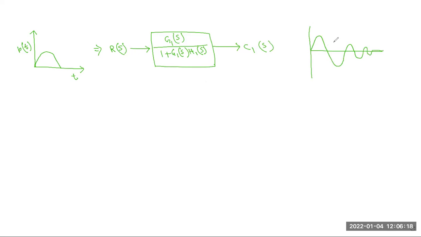Okay. So this is the axis of time. This is the output of the system, which we represent here as C1(t). This is the zero of the axis. Okay. So this is the positive half plane and this is the negative half plane.